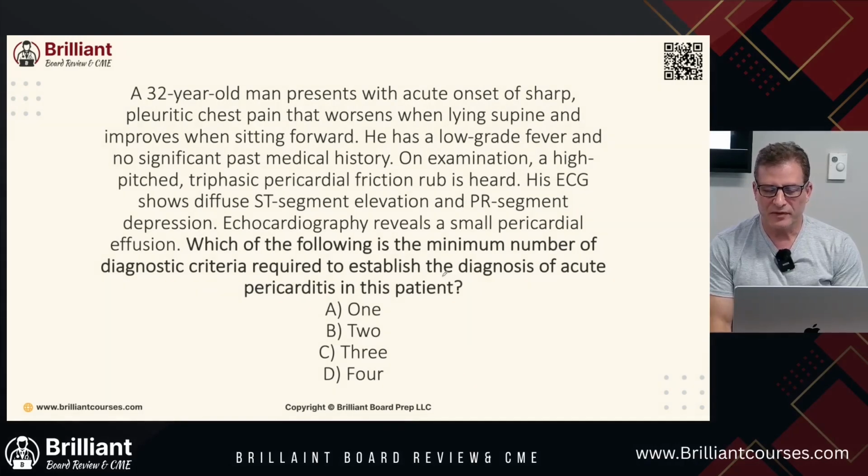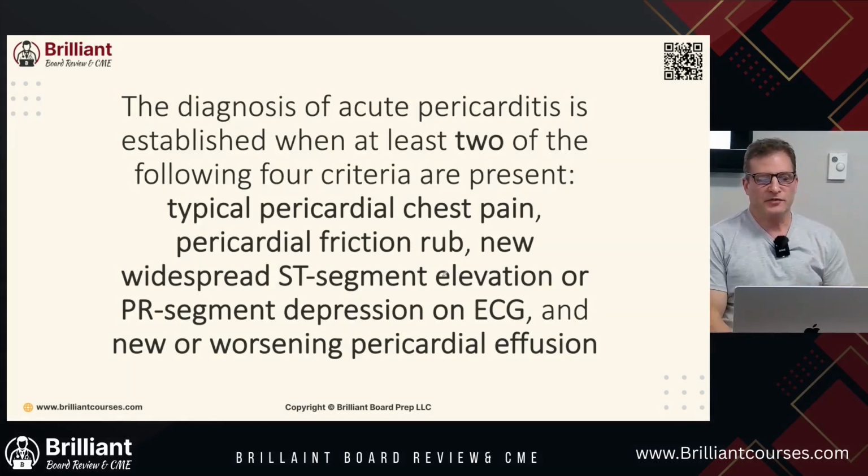Which of the following is the minimum number of diagnostic criteria required to establish the diagnosis of acute pericarditis in this patient? This is not a fair question, is it? But this is going to help you learn. All right, the diagnosis of acute pericarditis is established when you have at least 2 of the 4 criteria. So let's go through the 4 criteria. So 2 of the 4, and we have pericarditis.